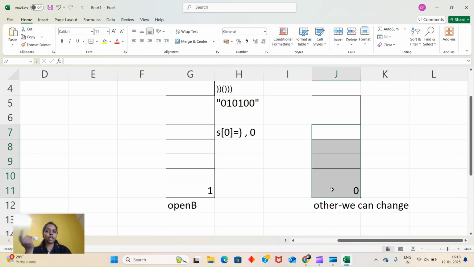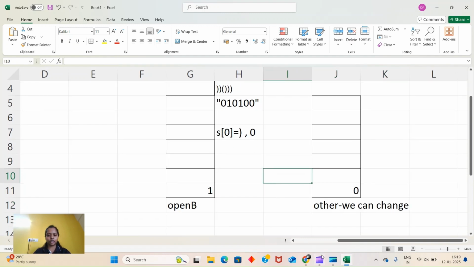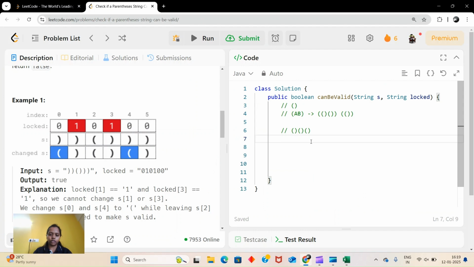And here we don't care, because in the beginning only we are going to check if our string length is odd. Of course we will return false. So anything which remains will be even. If we have an even number of anything, we can make anything out of it. We can make close open like this, so no need to care. So you understood the question. Let's start coding.